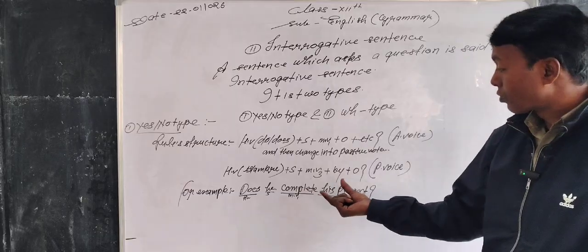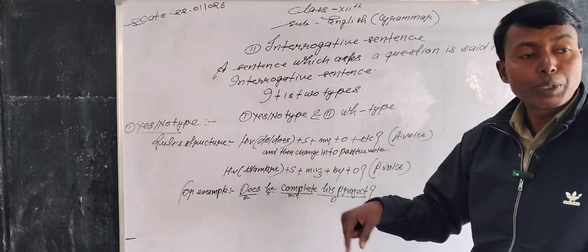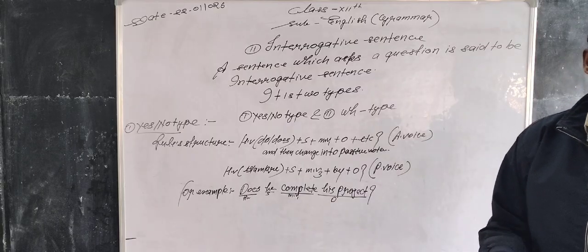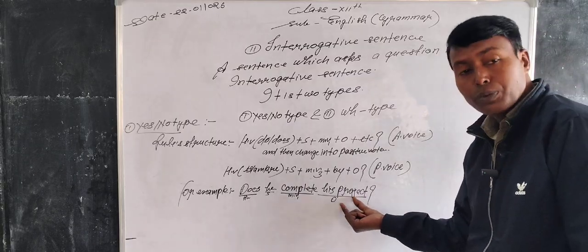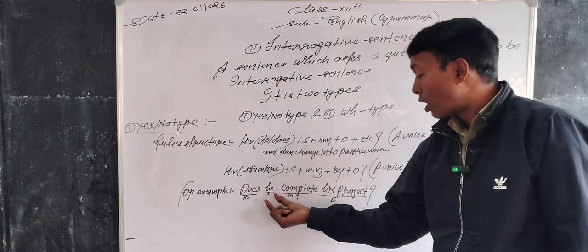We read about the passive voice. When we change active to passive voice, first of all, what to do? Object changes into subject.